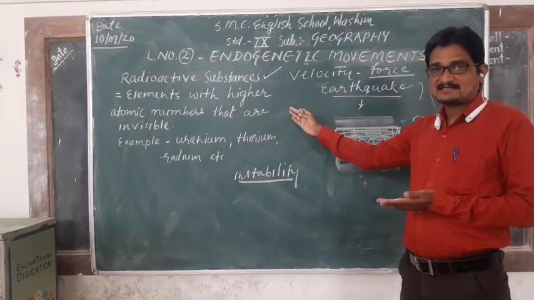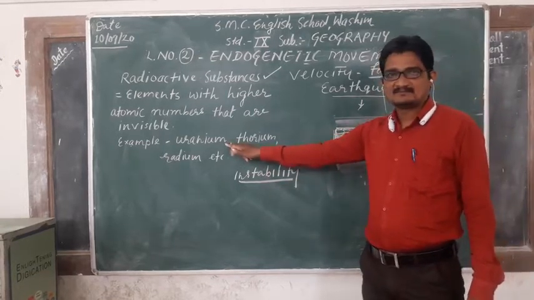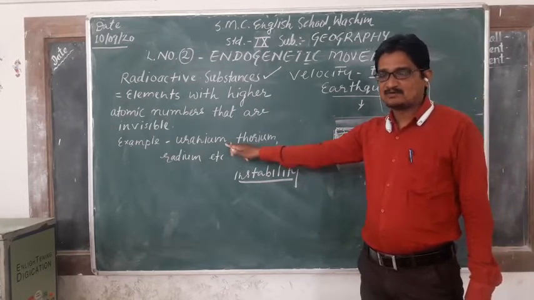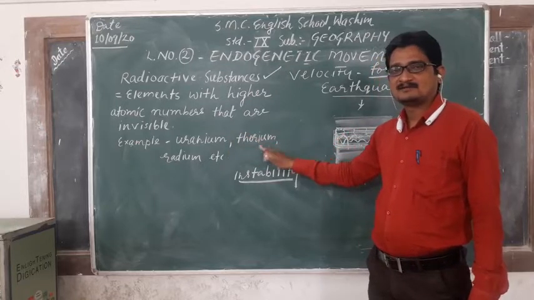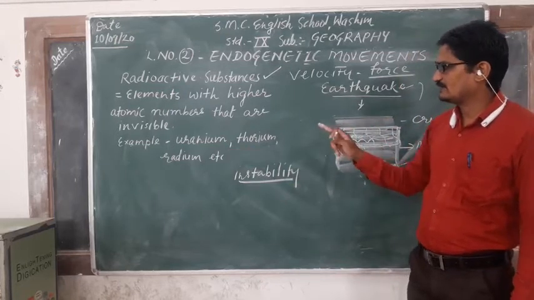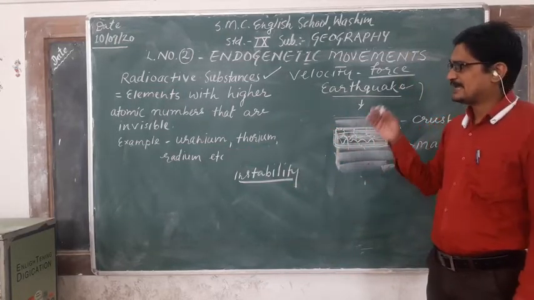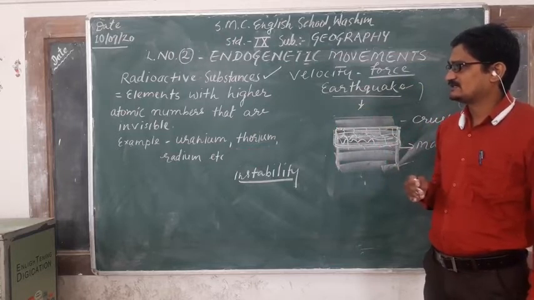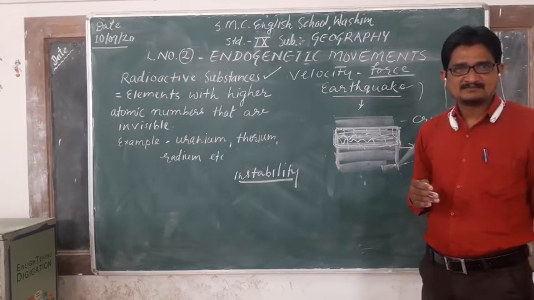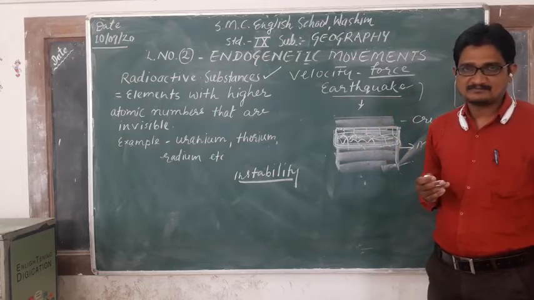Examples are given: uranium, thorium, radium, etc. Note down these substances.